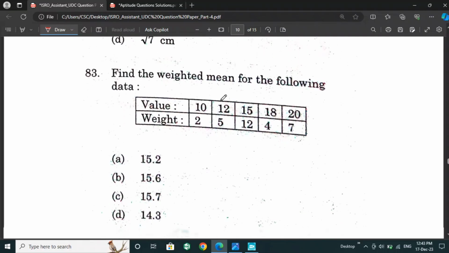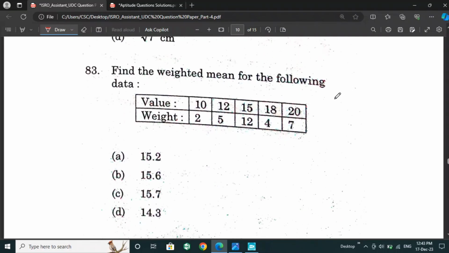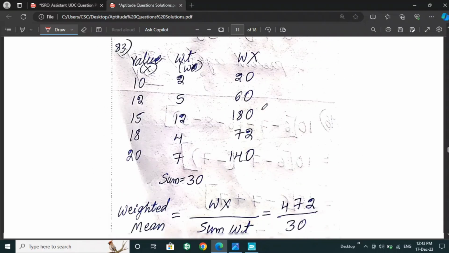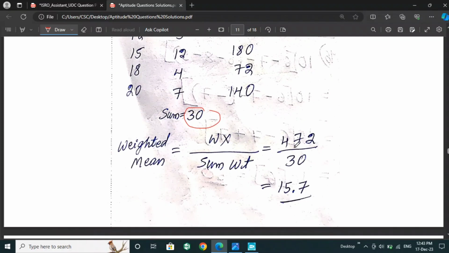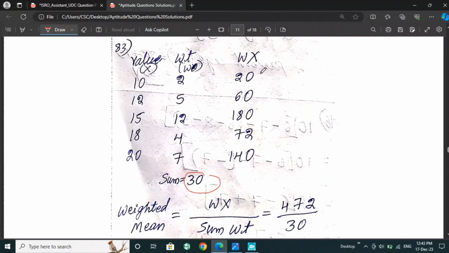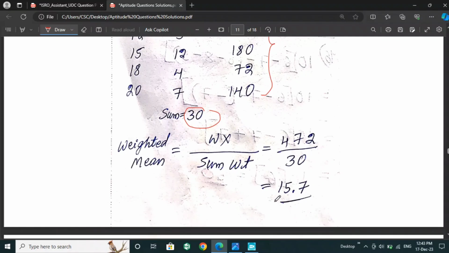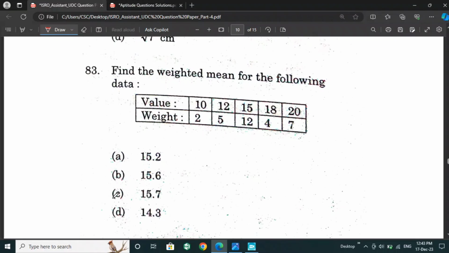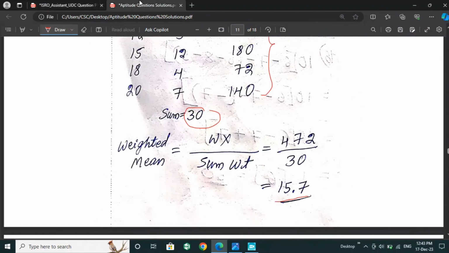Next is find the weighted mean for the following question from this data. So we can take it as values and weight. If we multiply both the terms, we will get this term, then we have to divide those terms by the sum of the weights. So the weighted mean is 472 by 30. This 472 is the addition of these numbers. After calculating we will get 15.7. 15.7 is the right answer. Option C is the right answer for this question.